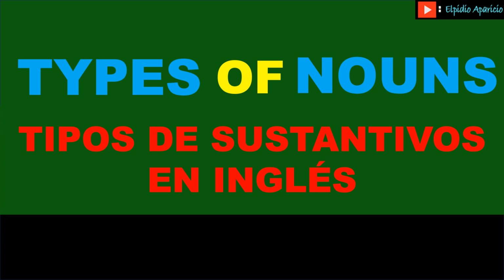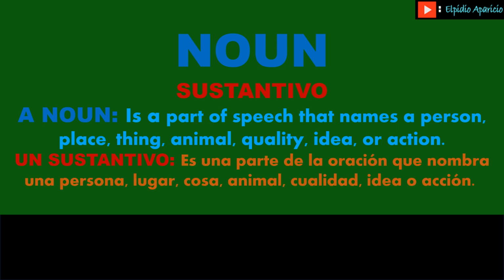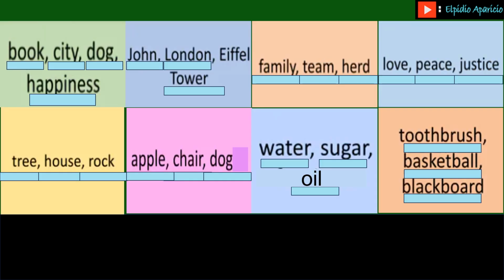Types of nouns. A noun is a part of speech that names a person, place, thing, animal, quality, idea, or action. For example, we have these nouns: book, libro, city, ciudad, dog, perro, happiness, felicidad, John, Juan, London, Londres,